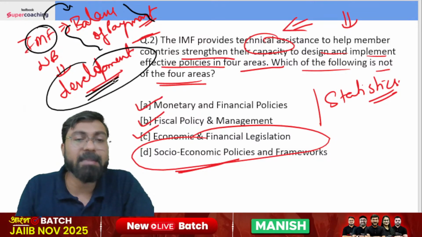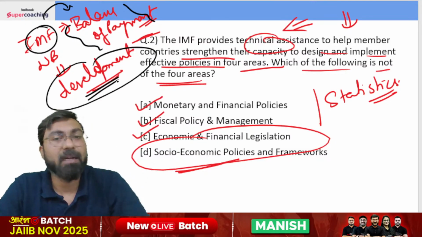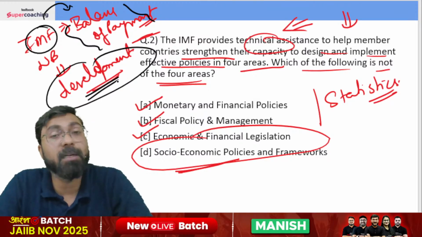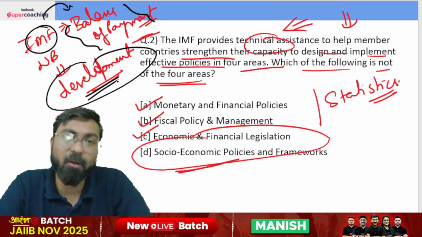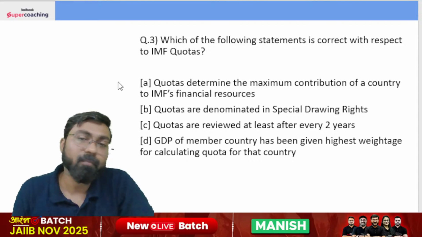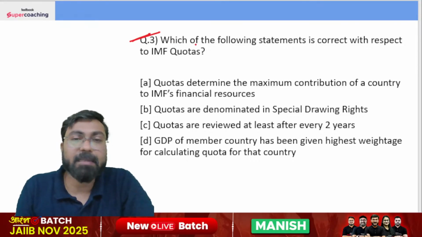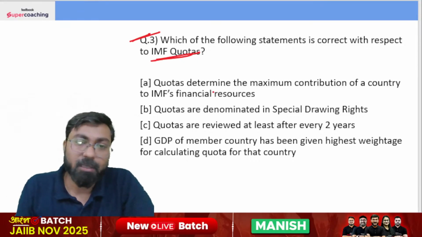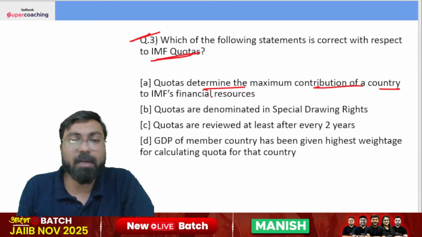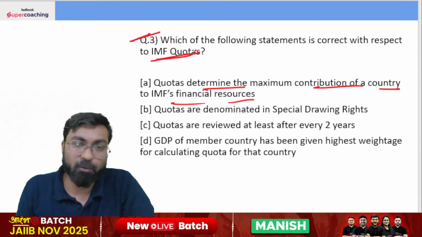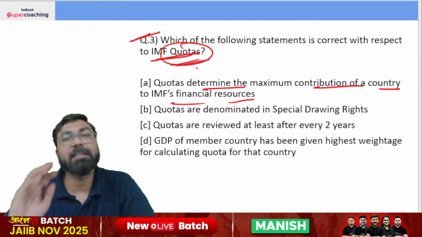And the World Bank has the overall role of providing development support to the developing economies and the underdeveloped economies. Right? Which of the following statements is correct with respect to IMF quotas? Quotas determine the maximum contribution of a country to IMF financial resources. Yes, quotas, my dear friends, what are they?